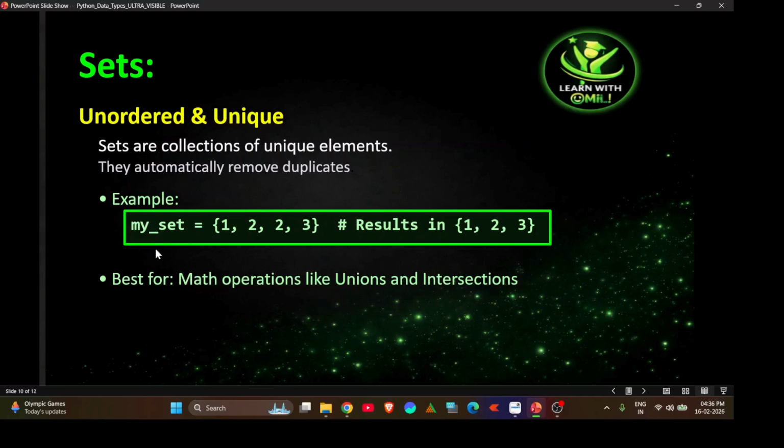Look here, I have created an example for understanding. My set is equal to 1, 2, 2, 3. Here there are four elements, but when we print this set, we get the result 1, 2, 3. It automatically ignores the repeated values. That is the definition of a set. Sets are best for mathematical operations like union and intersection.